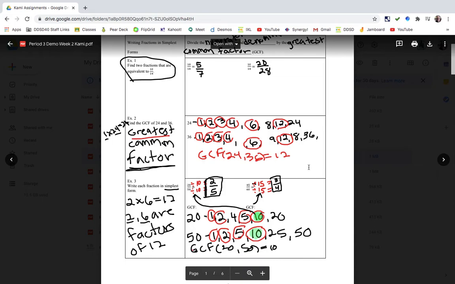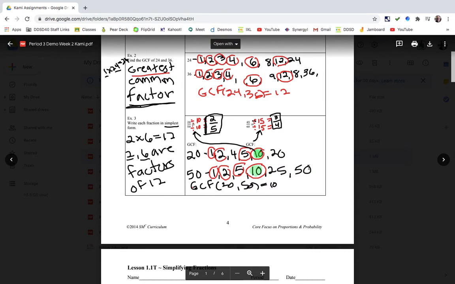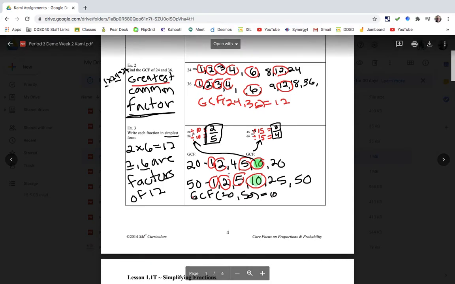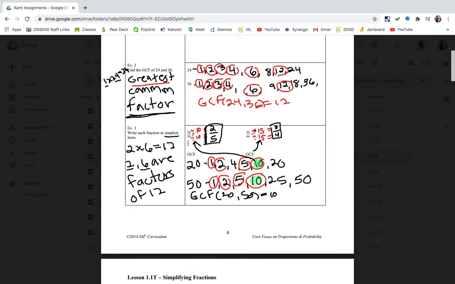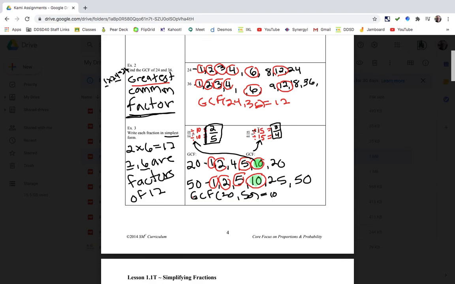Simplifying fractions. One of the discussions that we had was if you didn't know that 45 divided by 15 was 3, that was okay. You could divide by anything in both lists. You could divide by 1. That's not going to get you too far. You could divide by 3. You could divide by 5. And 15 is the largest one, and that gets us right to the simplified fraction.